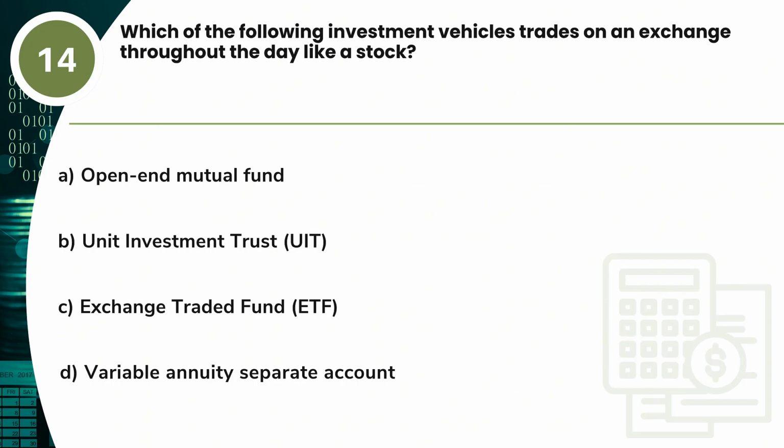Question 14. Which of the following investment vehicles trades on an exchange throughout the day like a stock? A. Open-end mutual fund. B. Unit investment trust, UIT. C. Exchange-traded fund, ETF. D. Variable annuity separate account.